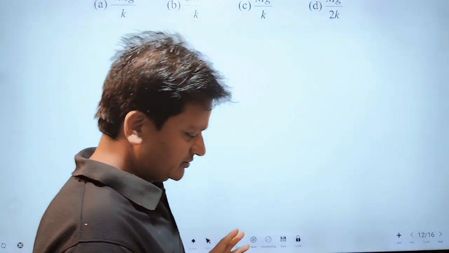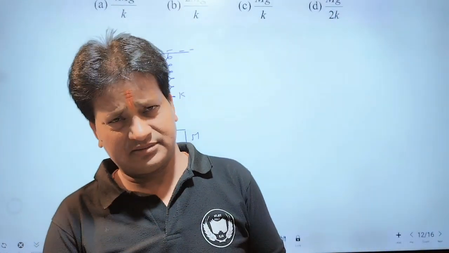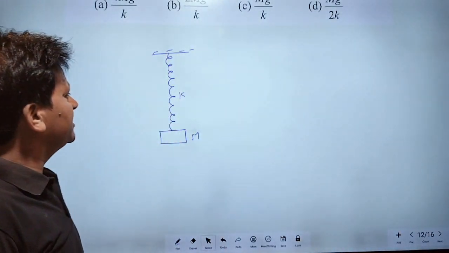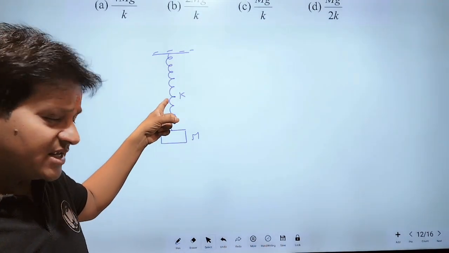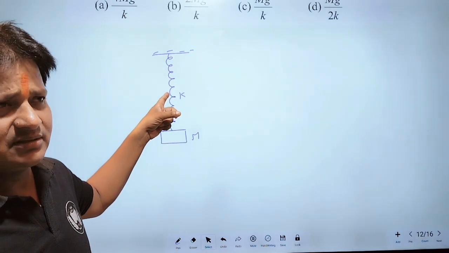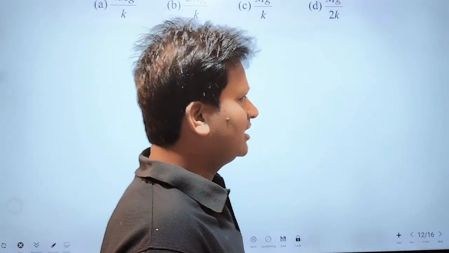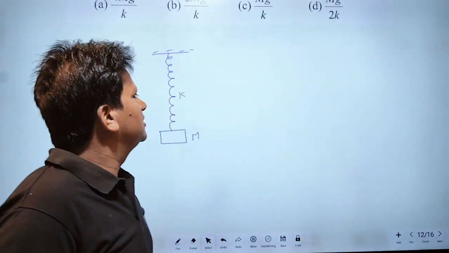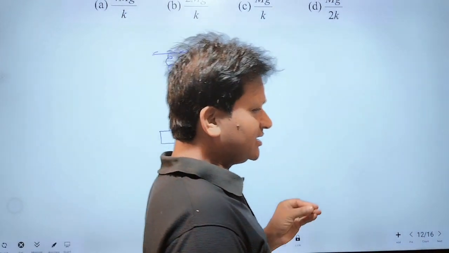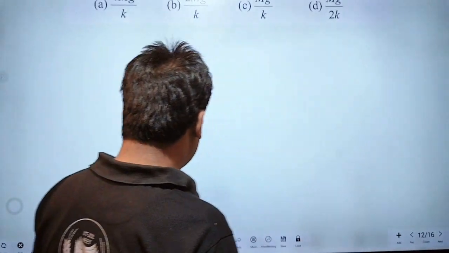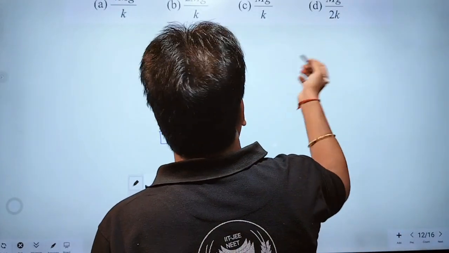We can find maximum extension by different methods. One method is, first of all, you find the extension of this spring at mean position. And maximum extension will be double the extension in the spring at mean position. Just double. According to the question,